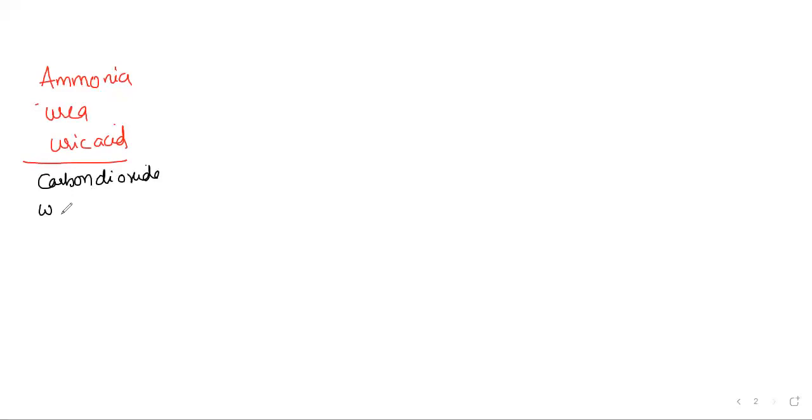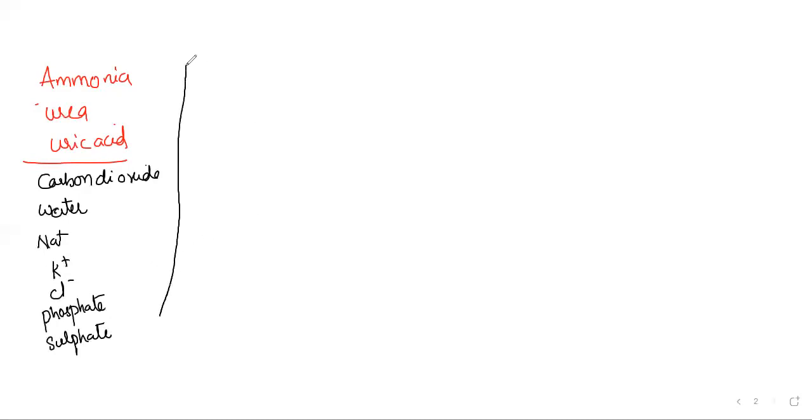Then a little amount of water, and various ions like sodium ions, potassium ions, chloride ions. That means limited amount: we require some, we don't require some. If it is in excess, we consider it an excretory waste material. Phosphate, sulfate: when these come in excess through the food material and get accumulated in the body, we eliminate them in the form of excretory waste material.